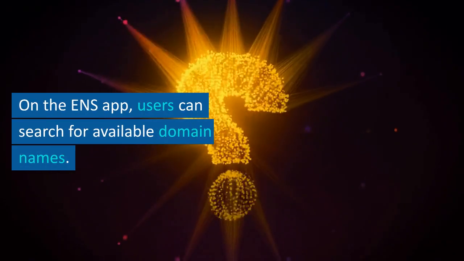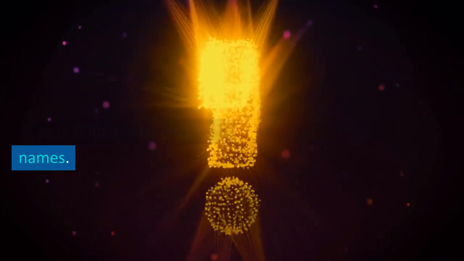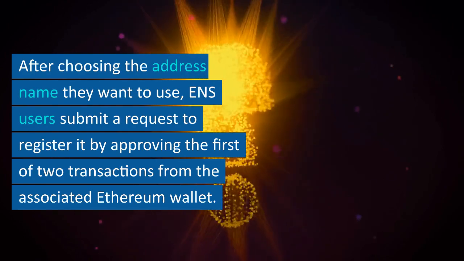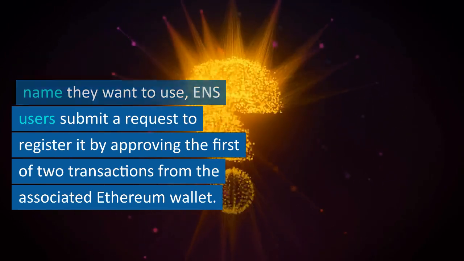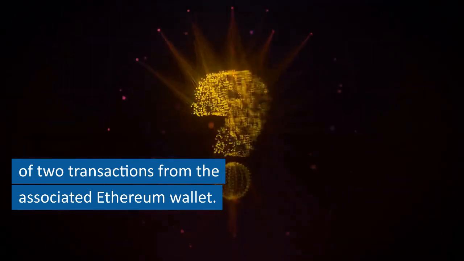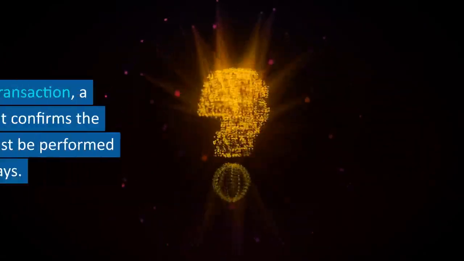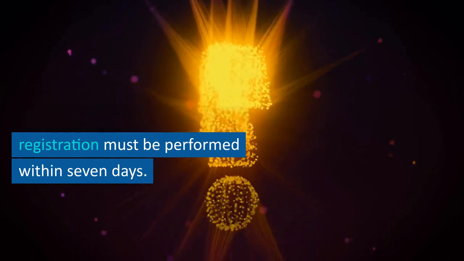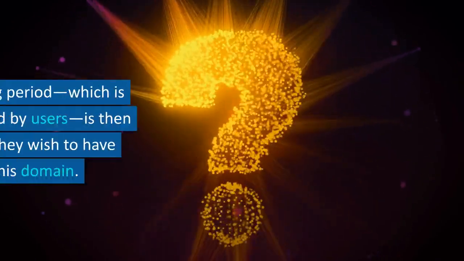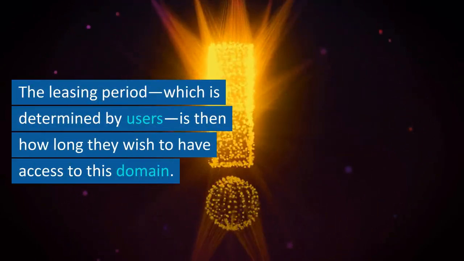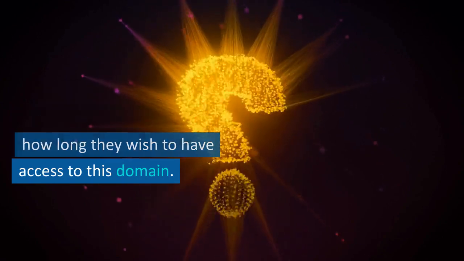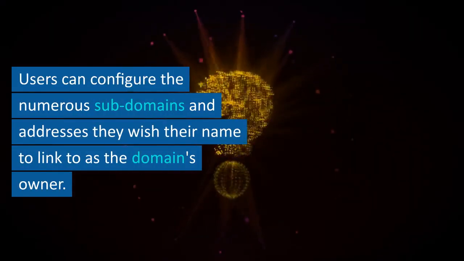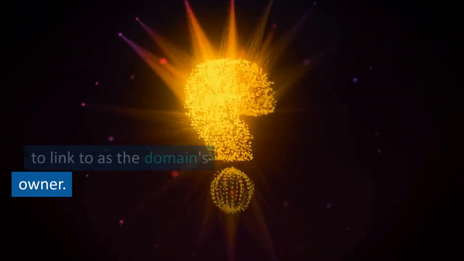How to get an ENS domain? On the ENS app, users can search for available domain names. After choosing the address name they want to use, ENS users submit a request to register it by approving the first of two transactions from the associated Ethereum wallet. After the first transaction, a second one that confirms the registration must be performed within 7 days. The leasing period, which is determined by users, is then how long they wish to have access to this domain. Users can configure the numerous subdomains and addresses they wish their name to link to as the domain's owner.